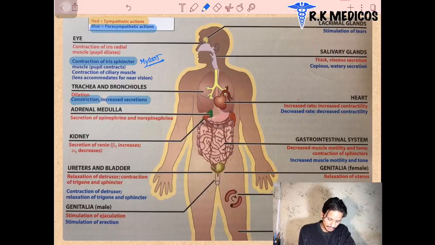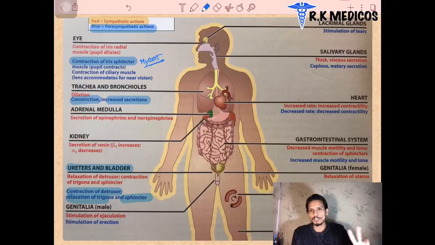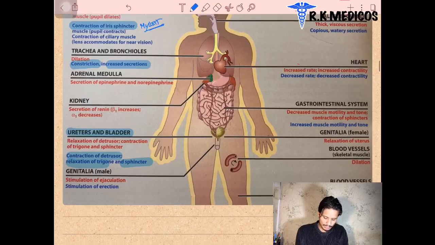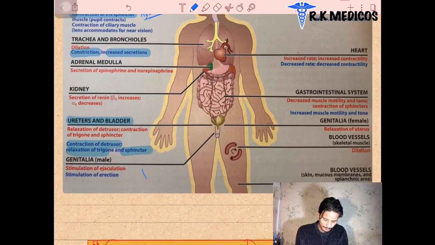Next, in the uterus and bladder, it is the same. They contract the detrusor muscle and relax the trigone and sphincter. This point is important. They relax the trigone part of the bladder and the sphincters, but they contract the detrusor muscle. Suppose this is our bladder. In the bladder a trigone-like structure is present.